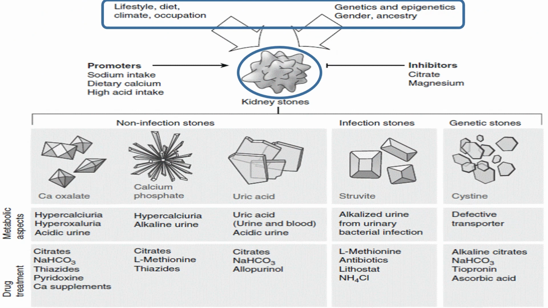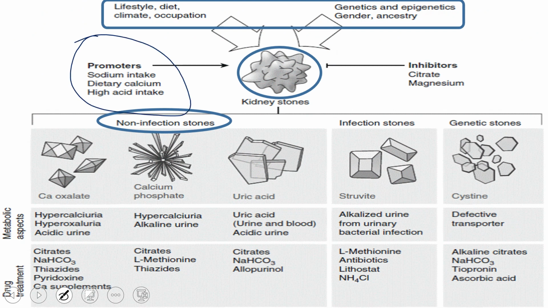There are some factors which increase the stone formation process. Those are called promoters, like sodium intake, dietary calcium, and high acid value intake. Citrate, magnesium, and some other components are called inhibitors. These non-infectious stones have three classes: calcium oxalate, calcium phosphate, and uric acid.